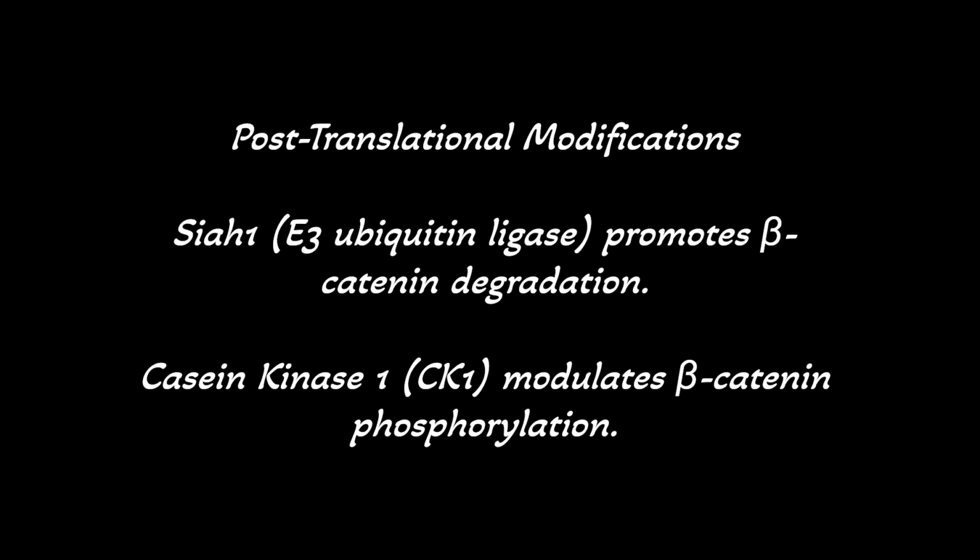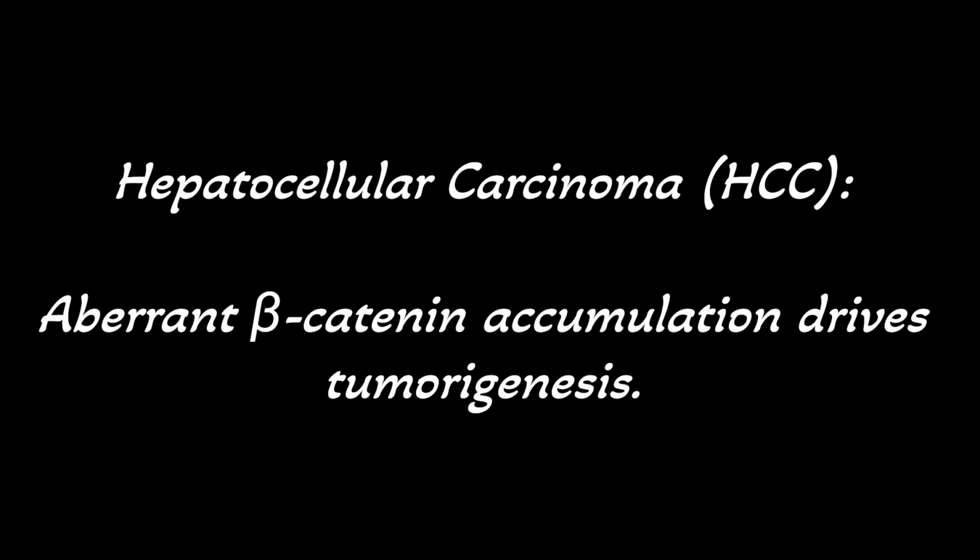Wnt signaling in diseases and cancer. In colorectal cancer, APC mutations prevent beta-catenin degradation, leading to constitutive Wnt signaling and uncontrolled cell proliferation. In HCC, aberrant beta-catenin accumulation drives tumorigenesis.